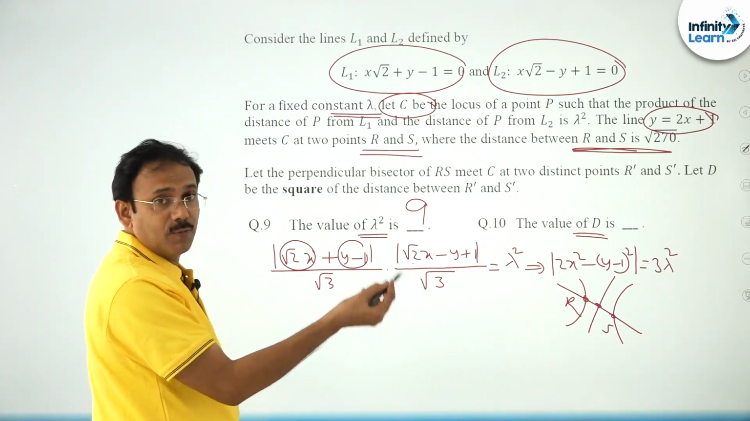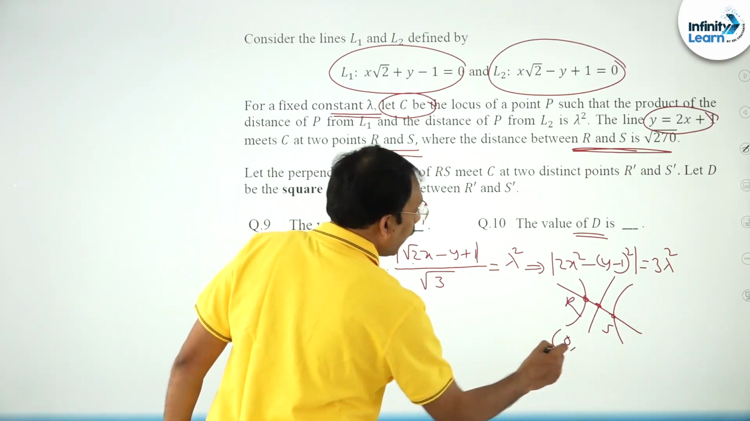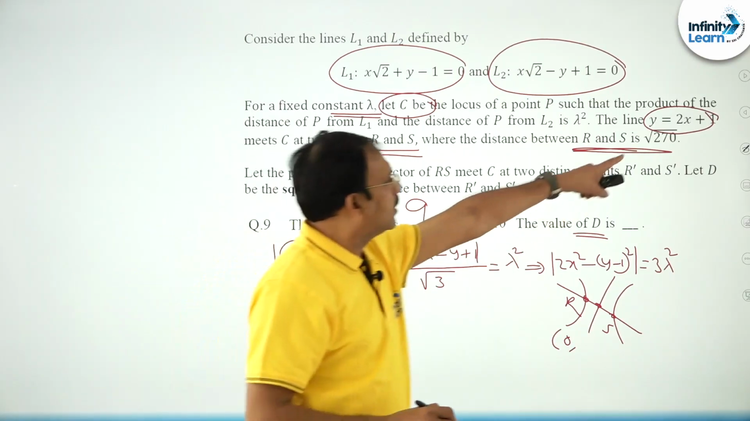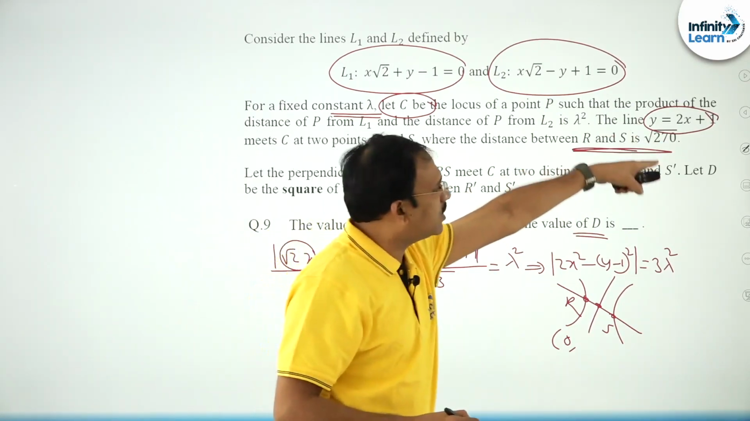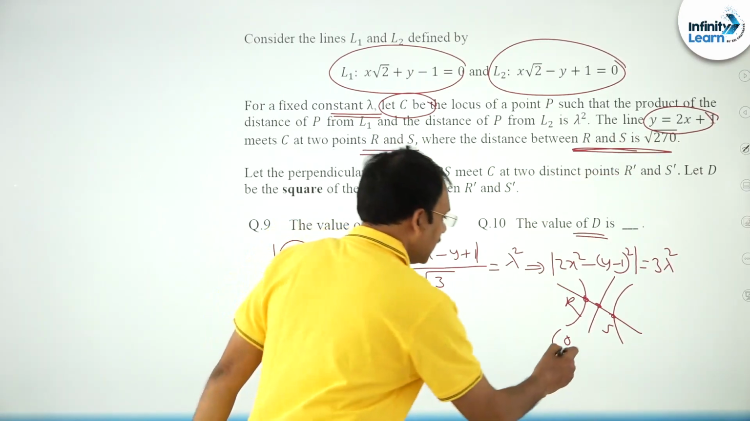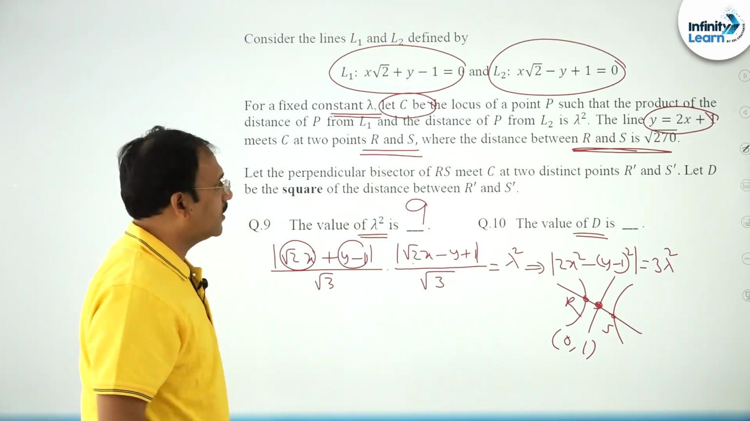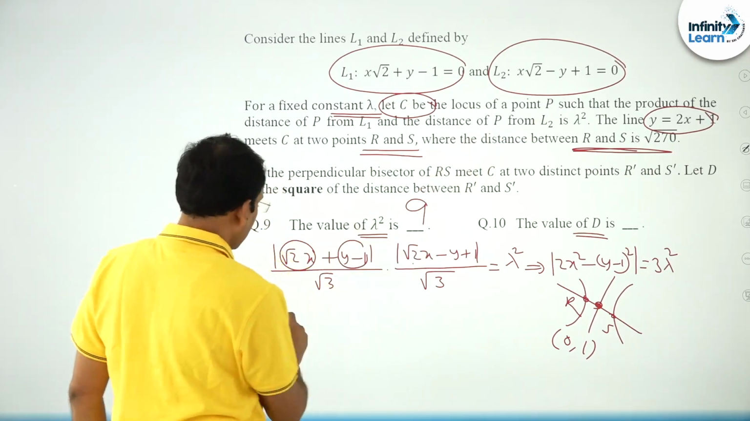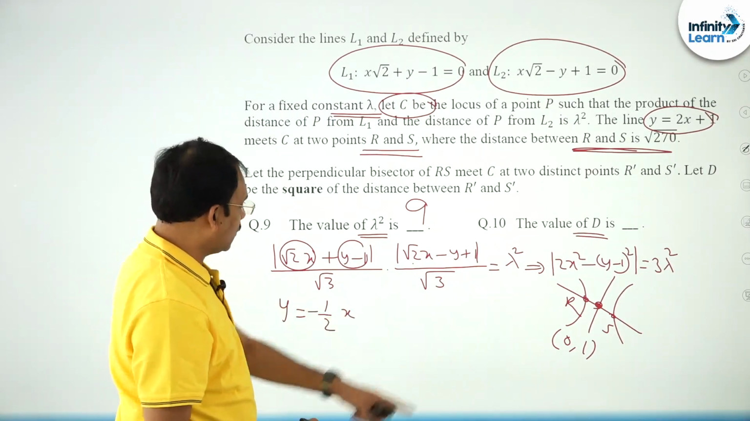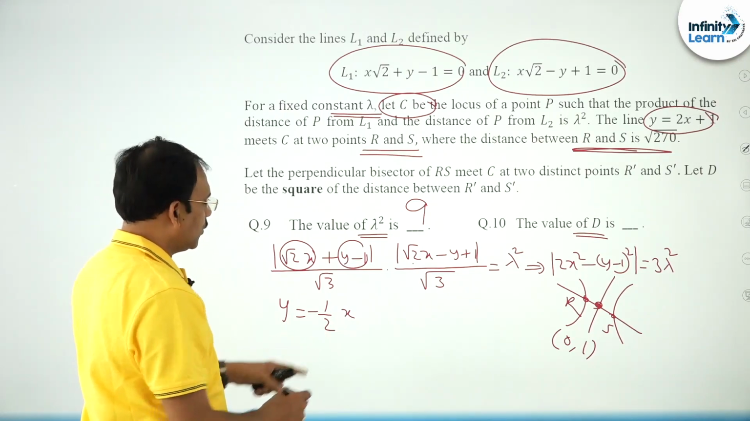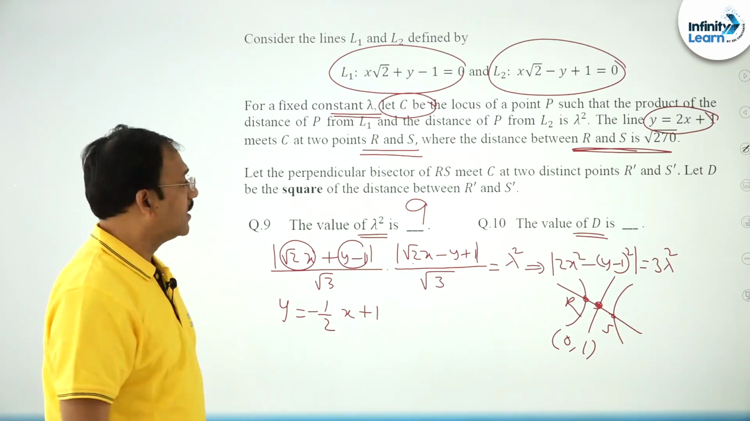Because they are equal and opposite in sign, x1 plus x2 will be 0. y1 plus y2 is twice of x1 plus x2 plus 2. So x1 plus x2 is 0, so y1 plus y2 by 2 is 1. So, this point is 0 comma 1. This line is perpendicular to the earlier line. You will get y is equal to minus 1 by 2 into x plus 1, since it passes through the point 0 comma 1. This is the second line.